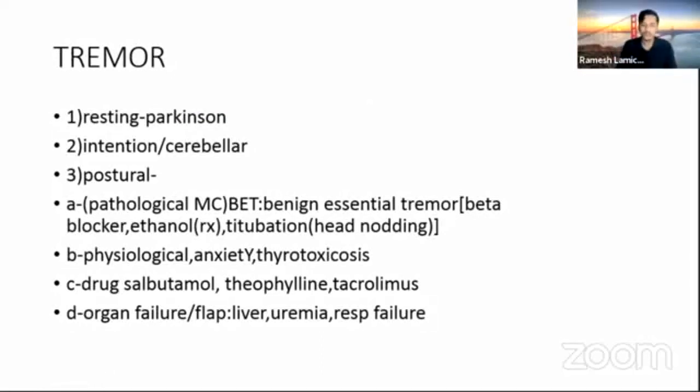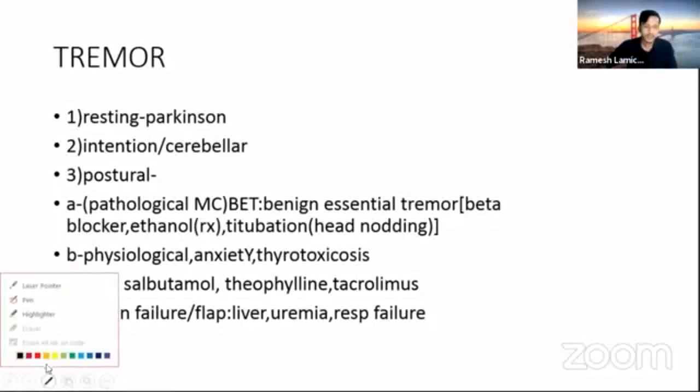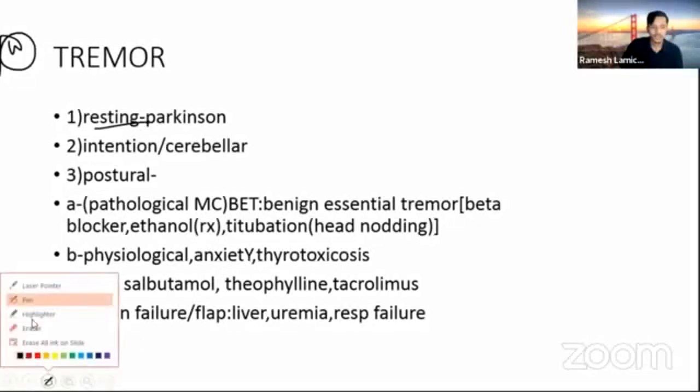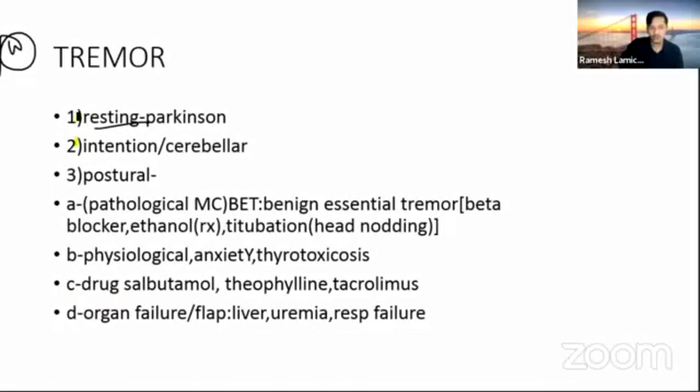Another one is a written question: what are the causes of tremor? We have different types of tremor: resting tremor, intention tremor, and postural tremor. Resting tremor occurs at rest and is seen in Parkinson's disease. Intention tremor is seen in cerebellar lesions.